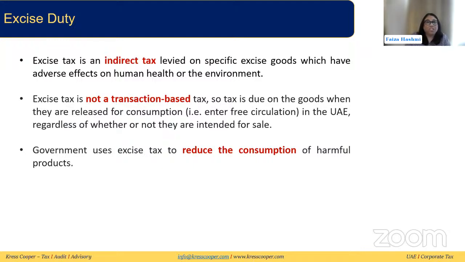You will also notice that, unlike VAT, the excise tax rates are very high, and that is also because of this reason: the government is trying to encourage the consumer to choose those products which don't have excise duty, because they are not harmful, in place of those which are deemed as harmful. That is why a very high rate of excise duty, 100% or 50%, is applied, unlike VAT, which is 5% at the moment.